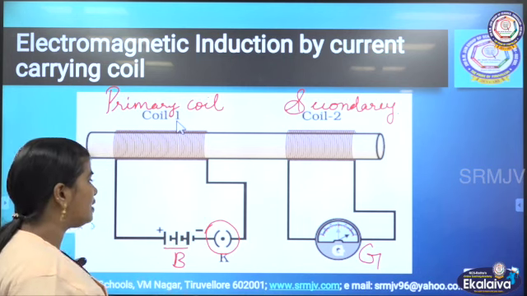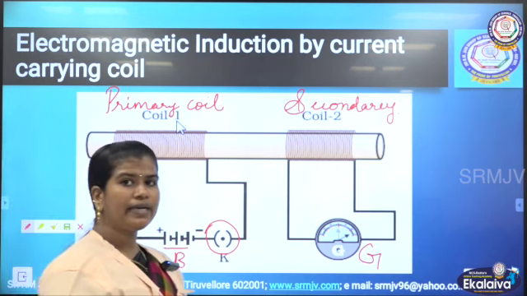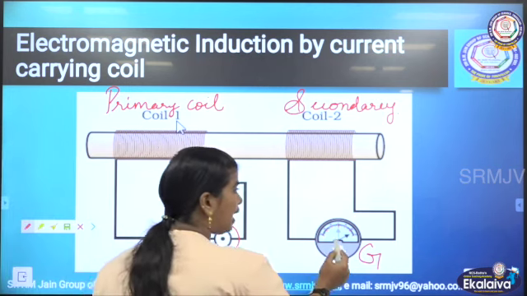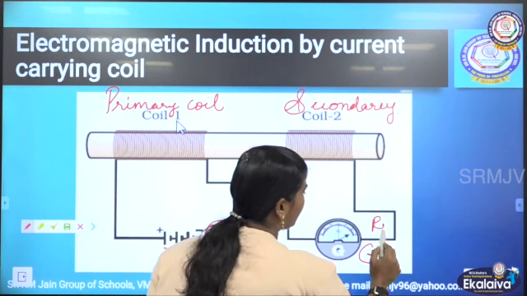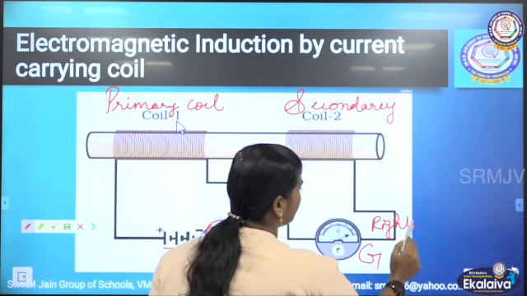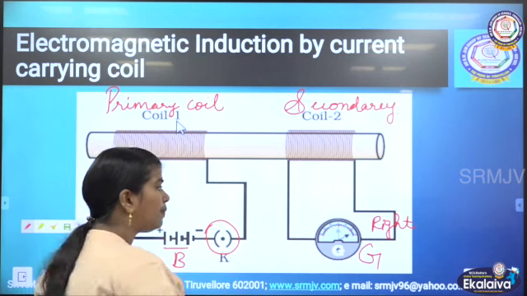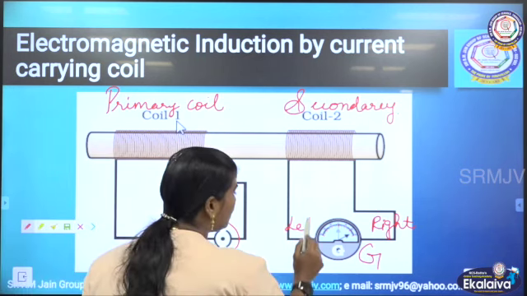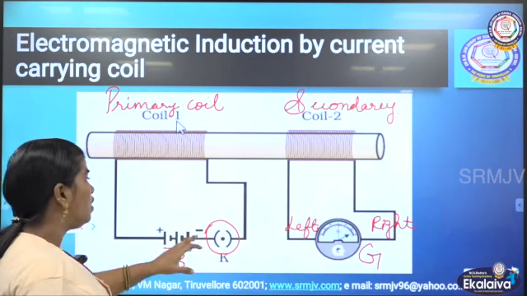So when I insert the plug key, what happens? There will be a momentary deflection in the galvanometer of the secondary coil, to the right side. And when I remove the plug key, there will again be a momentary deflection in the opposite side, that is, the left side.